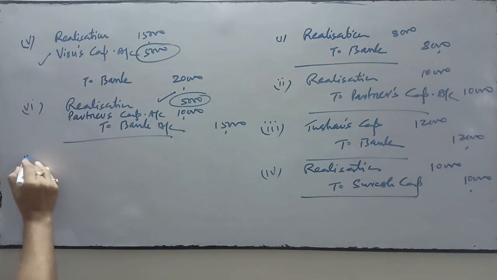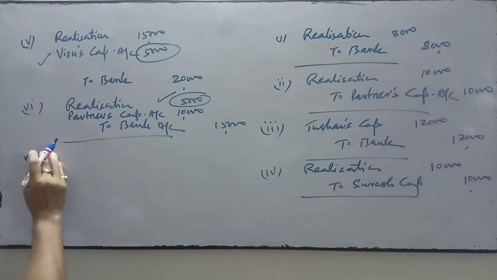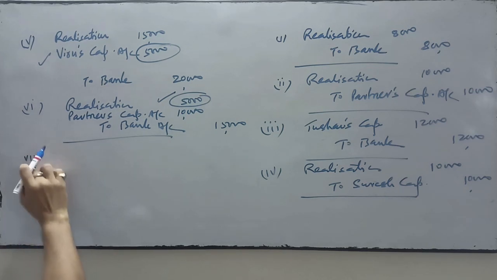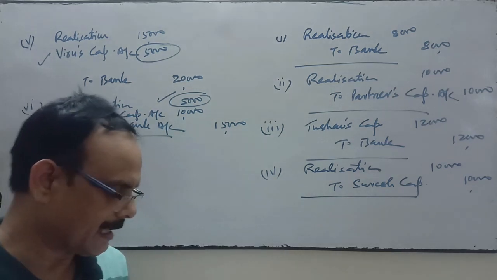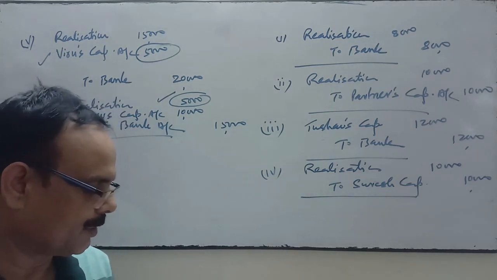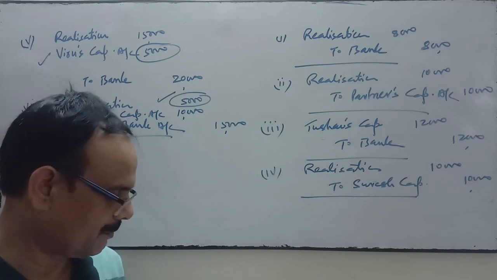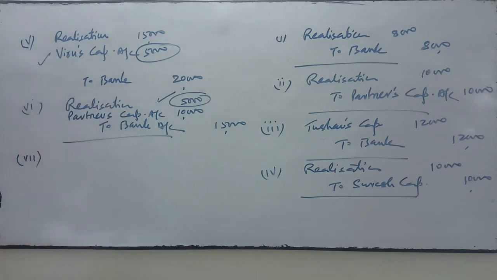Now the seventh number. Gauri, a partner, was allowed a remuneration of 25,000 and he was to meet all expenses. The firm paid expenses of rupees 5,000.